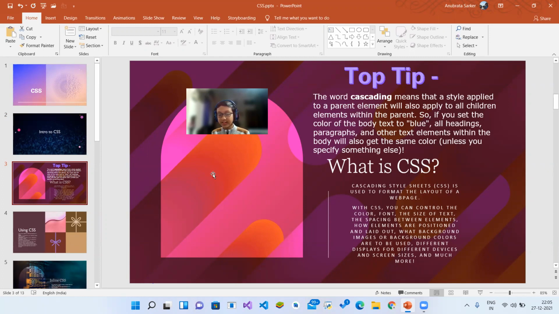With CSS, you can control the color, font, the size of the text, the spacing between elements, how elements are positioned and laid out, what background images or background colors are to be used, different displays for different devices and screens, and screen sizes, and much more. So it defines the position, the font family, the font color, the background color, the background image, and anything you can say about style.